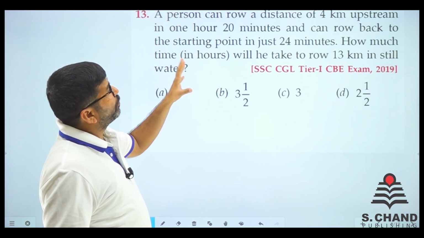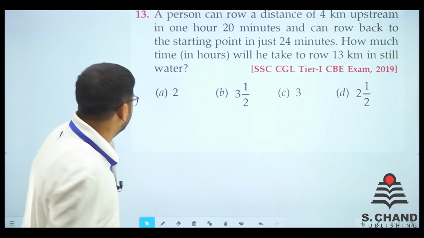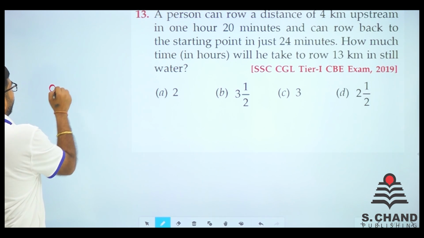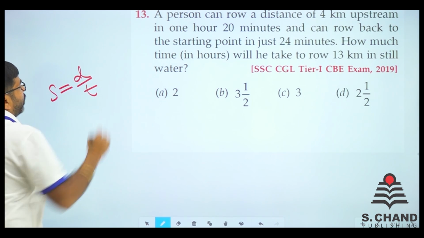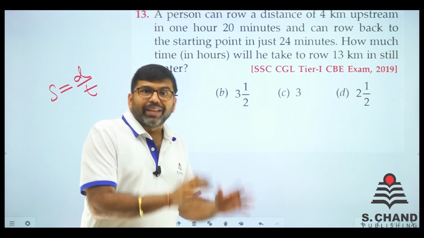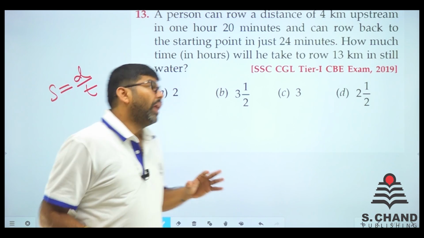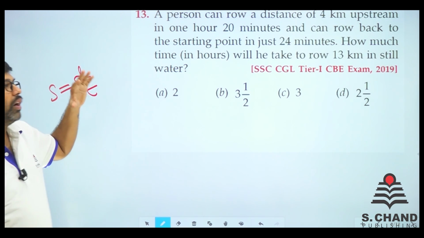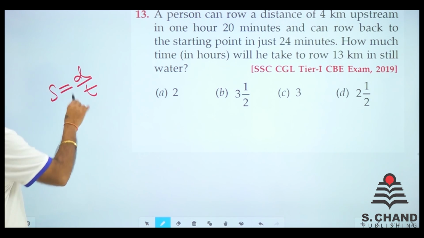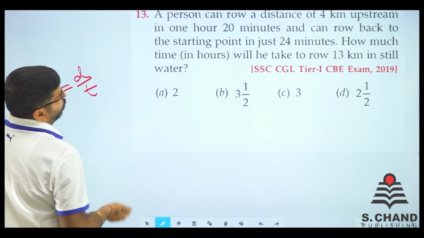See, a distance of 4 km upstream in 1 hour 20 minutes, right? So distance, we know it very well. Speed is equal to distance upon time. I'll always start with the basic formula because in examination I don't want to get confused. I just want whatever is right, and this from a very early age has been fixed in my mind. So I'll start from this only. We need to find the speed. So speed is equal to distance upon time.